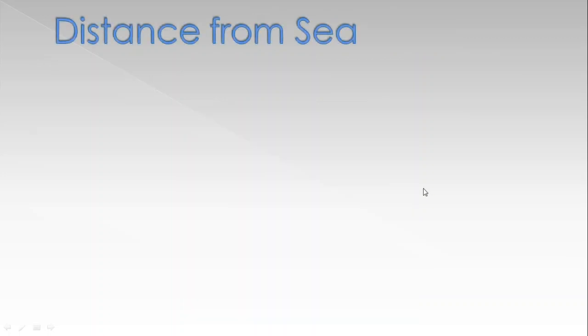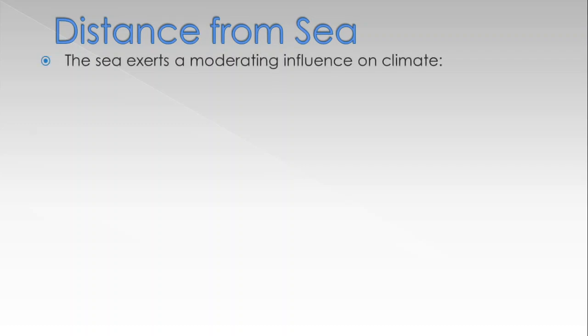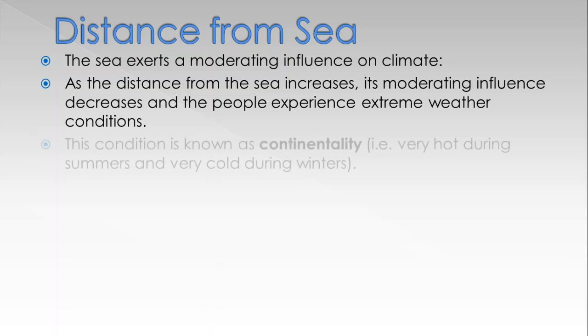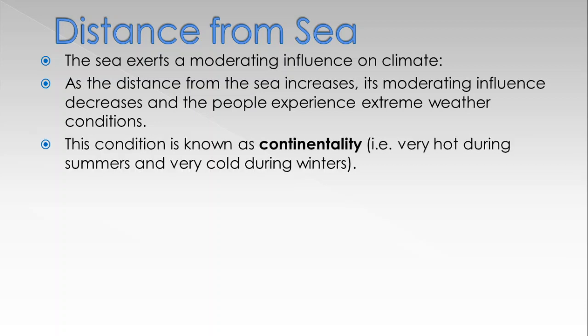Next, distance from the sea. The sea exerts a moderating influence on climate. As the distance from the sea increases, its moderating influence decreases and people experience extreme weather conditions. This condition is known as continentality, meaning very hot during summer and very cold during winters.